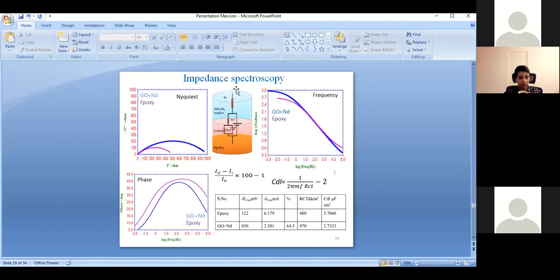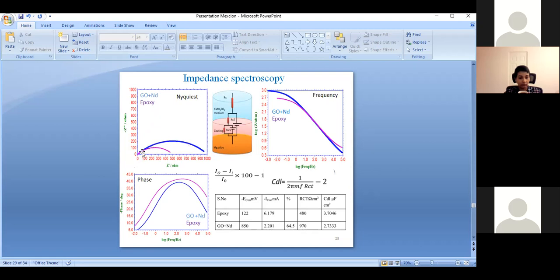Then further we move to the impedance technique. Here the epoxy coated sample is showing a suppressed, diffused spectrum compared with the neodymium decorated graphene oxide, because there is no surface roughness from the neodymium.